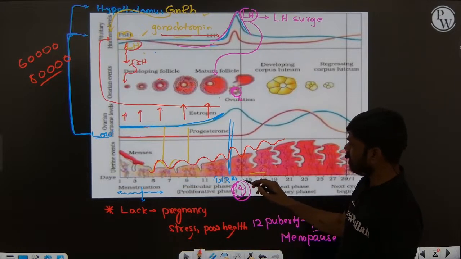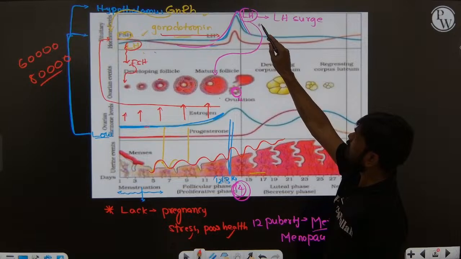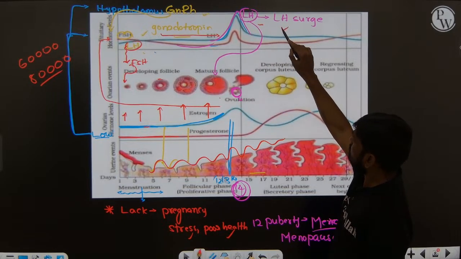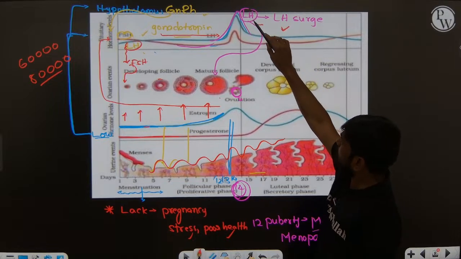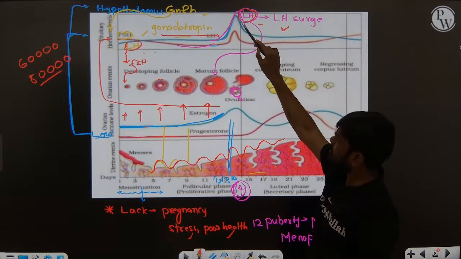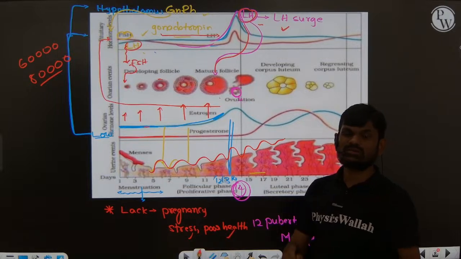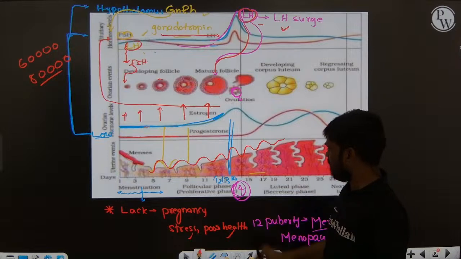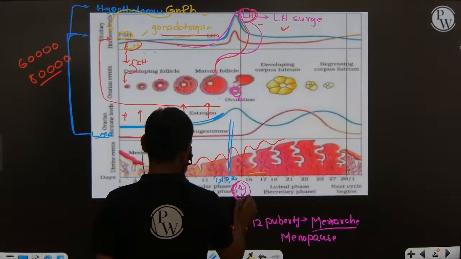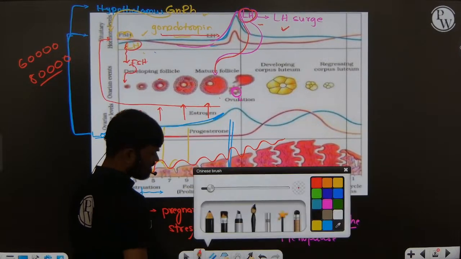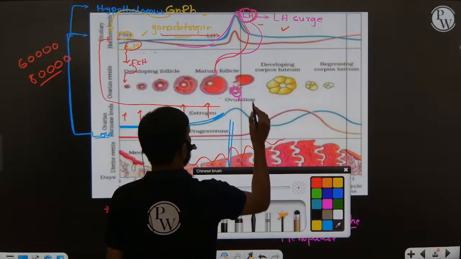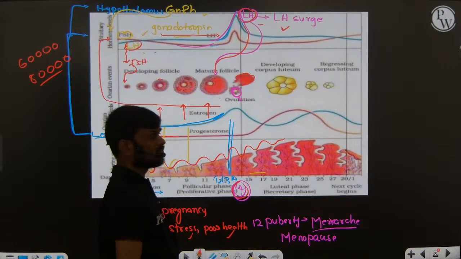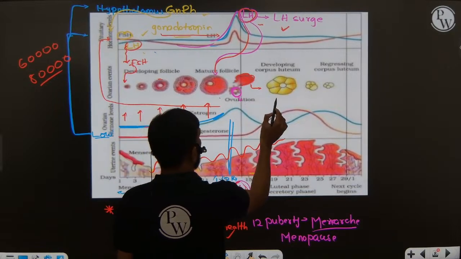But mid of the cycle, there is a high concentration of LH because of the high concentration of estrogen. So that is called LH surge. So mainly LH works on the mature Graafian follicle and stimulates it to undergo rupture. So it releases the secondary oocyte, right? After release of the secondary oocyte, the remaining part of the Graafian follicle is converted into the corpus luteum.